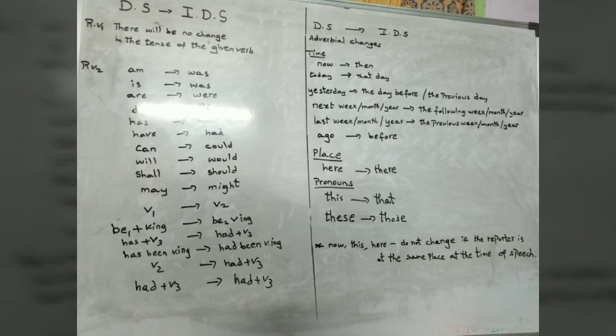Next, let's come to places. Here becomes there. And demonstrative pronouns, this becomes that, these becomes those. One exception is there, children. Now, this, here, they do not change if the reporter is at the same place at the time of speech. So, keeping all these things in your mind, try to change the given sentences into reported speech. Till now, we have discussed how to change direct speech into indirect speech in the areas of present simple. Let's revise it once again.